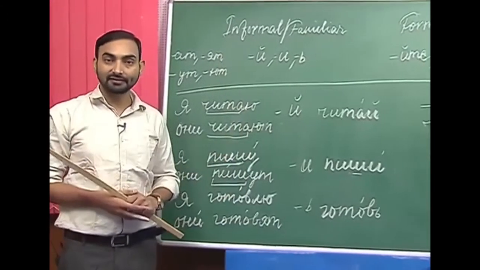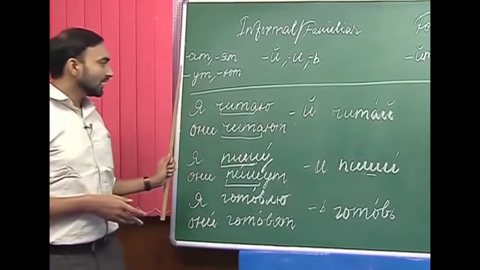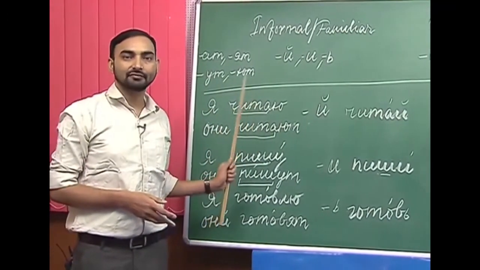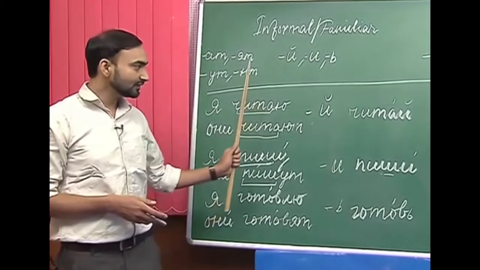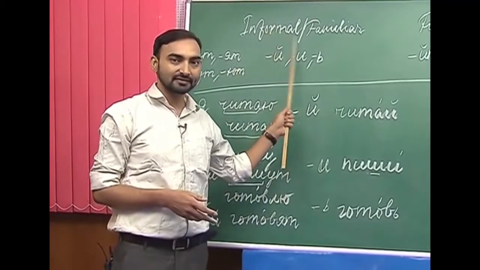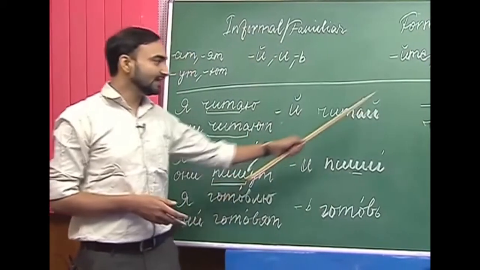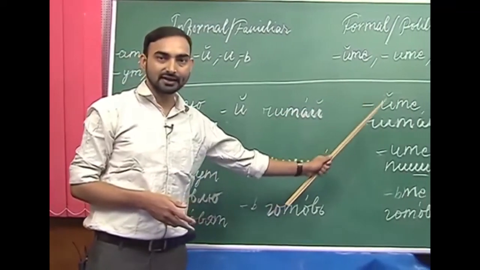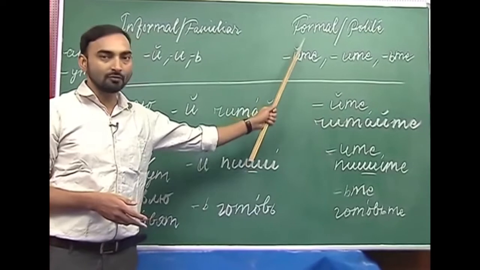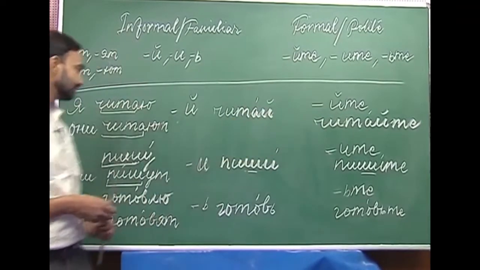So let us revise them once again. If the stem ends with a vowel, then we use й, й краткое, to form its imperative mood, or йте, й краткое те, to form its formal imperative mood.